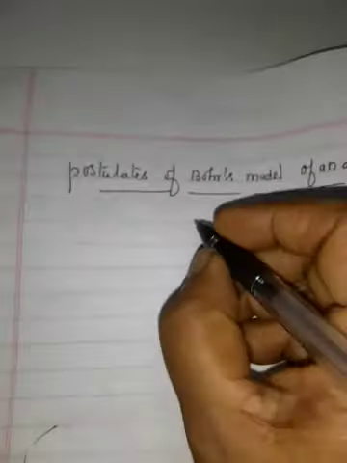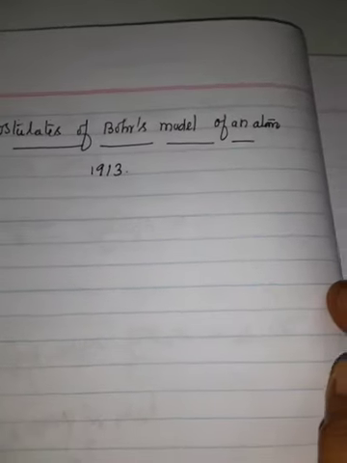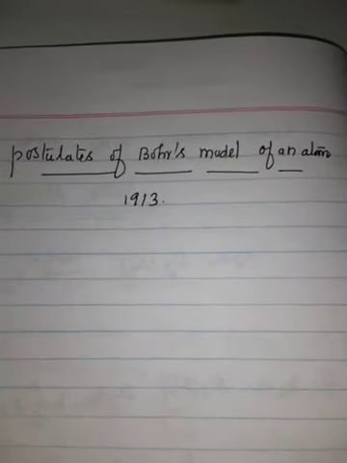So to overcome the above defects of the Rutherford model, mainly Niels Bohr in 1913 gave a modification based on quantum theory of radiation. So the important postulates are: